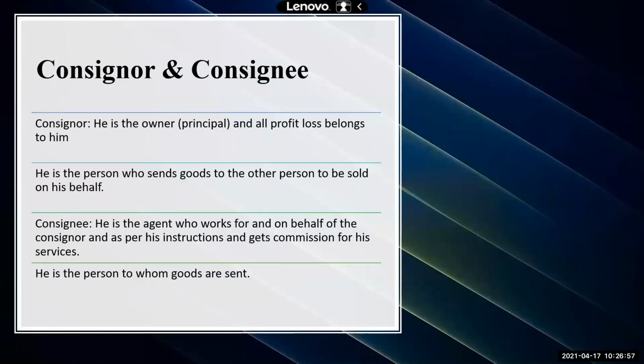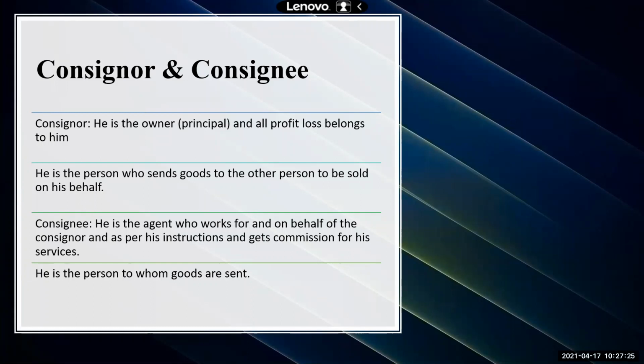So consigner and consignee we already know, still we'll have a recap. The consigner is the owner or principal and all the profits and loss belong to him. Remember, whatever is a profit or loss earned from the business or incurred in the business, that belongs only to the consigner. The consignee will not get any share in profits. His share is only getting commission. He is the person who sends goods to the other person to be sold on his behalf.